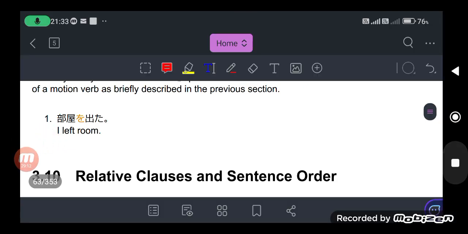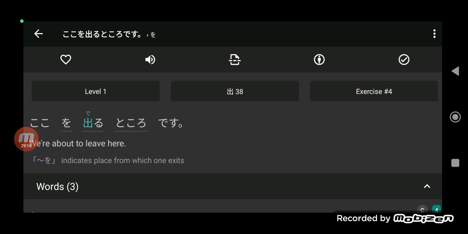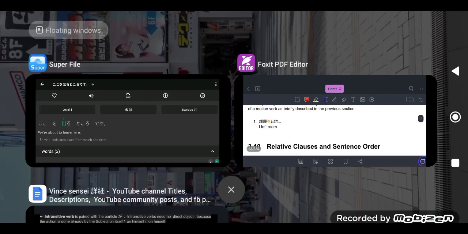And just like in the example I showed you, koko wo deru is an intransitive verb, and it was paired with wo rather than ga. Koko wo deru tokoro desu. So deru means to leave that place. Koko is the place.